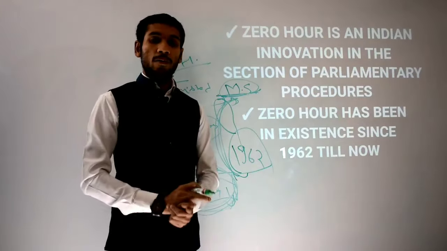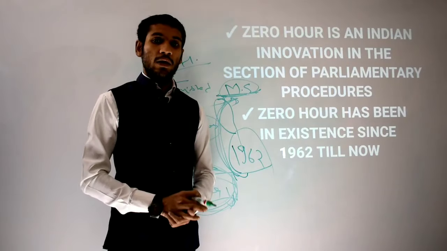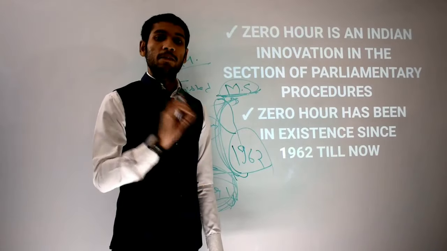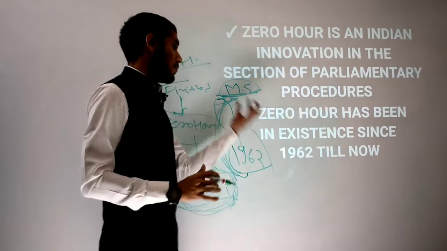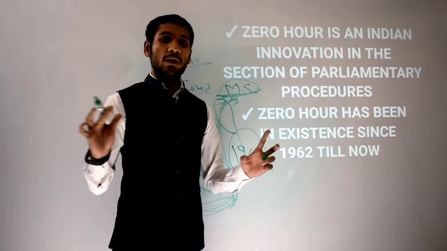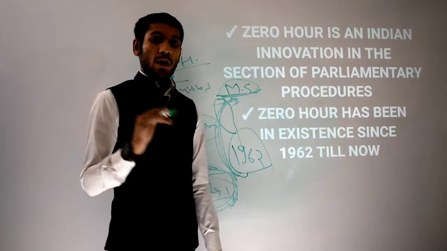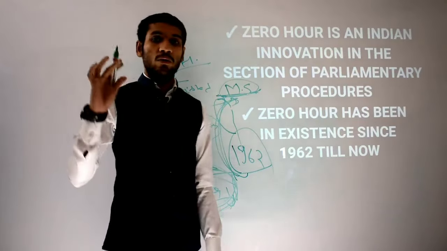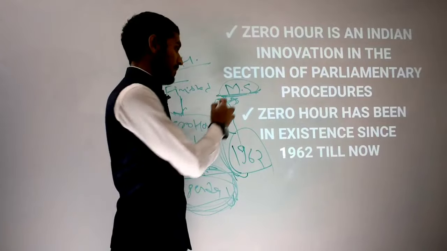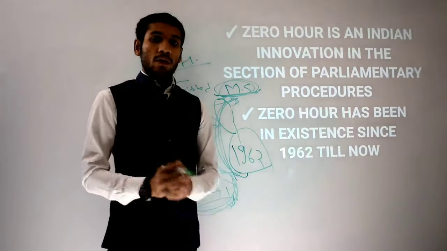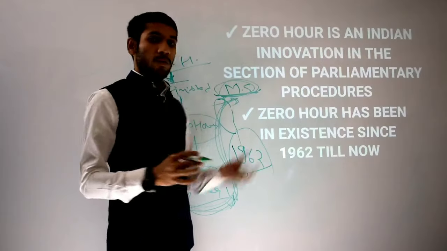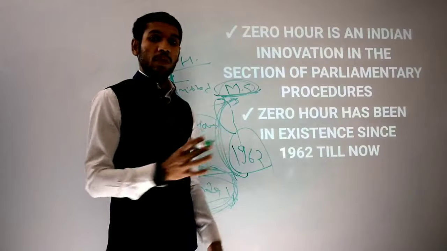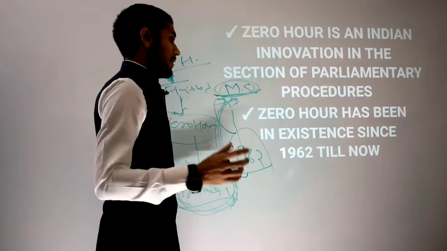If question hour and zero hour are removed from any session of the House, then I think there is only a 5% to 6% meaning left in the House. Otherwise, question hour and zero hour are the most important proceedings of the House, after passing bills, in our parliamentary system. So what do you think about the postponement of zero hour and question hour in the monsoon session of 2020? You can analyze it yourself.